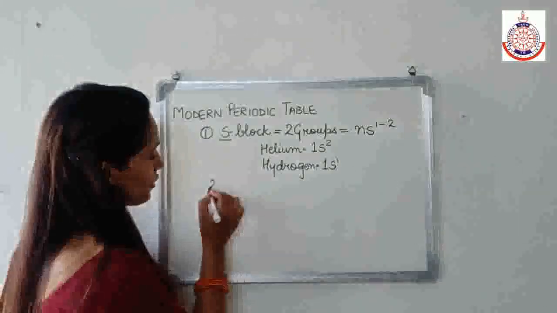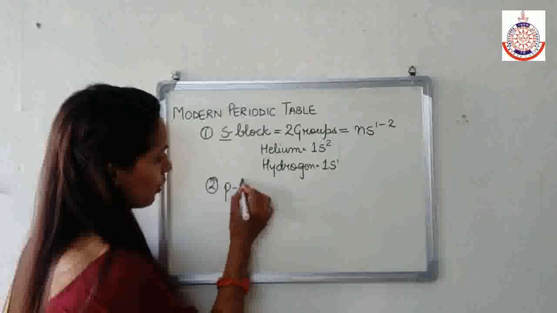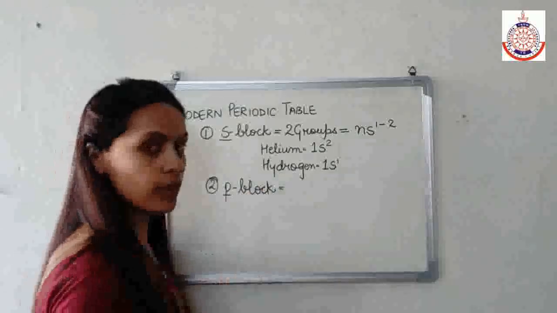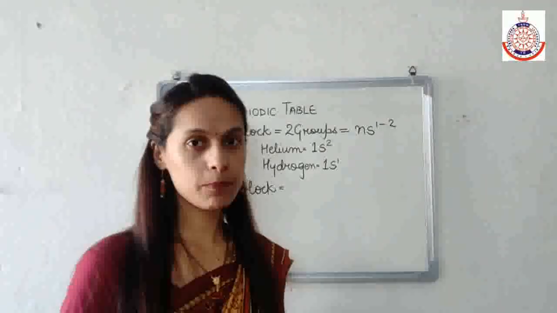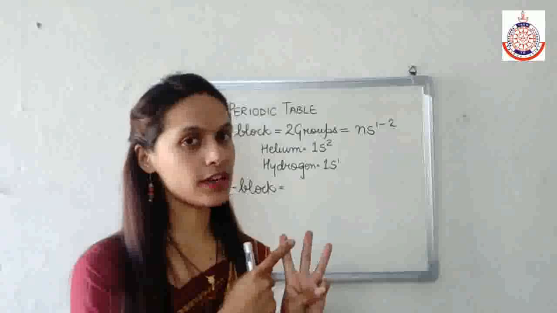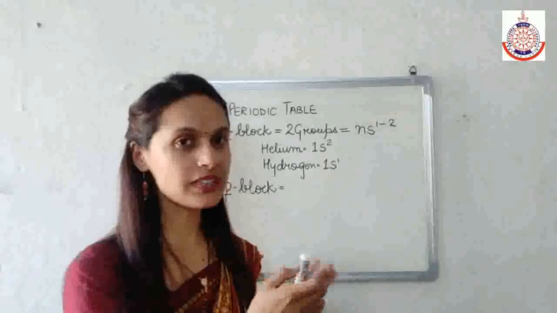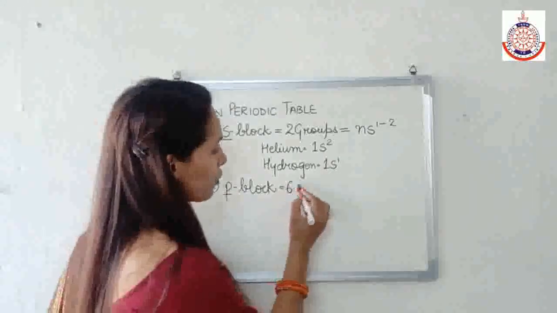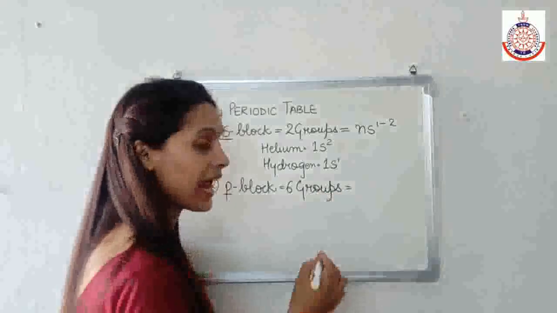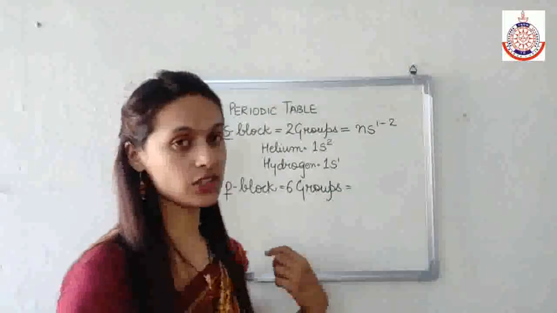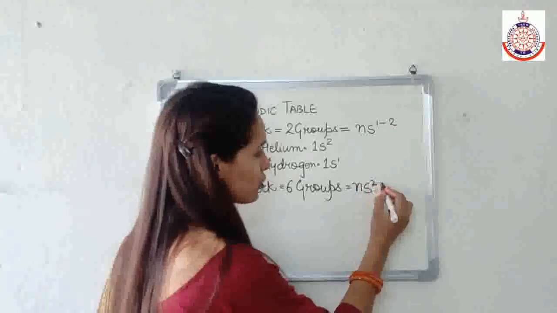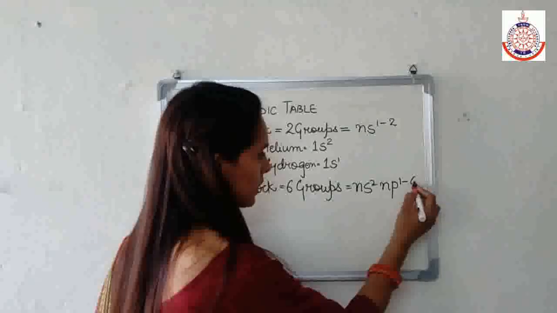Now, if I talk about the second, that is p block. P orbital means p subshell. In p subshell we have 3 orbitals and each orbital accommodates 2 electrons. So the number of electrons becomes 6. Therefore, we have a total of 6 groups, and the general electronic configuration of this group is ns2 np1 to 6.